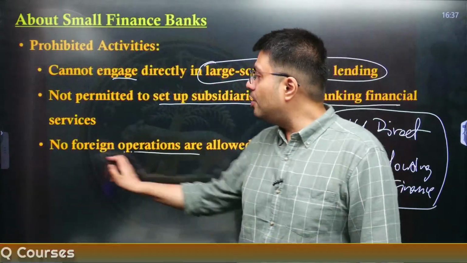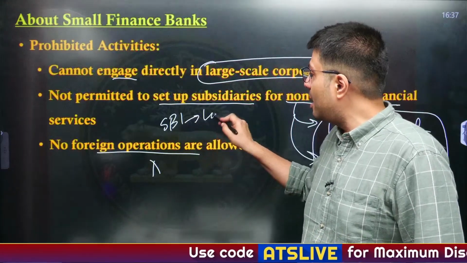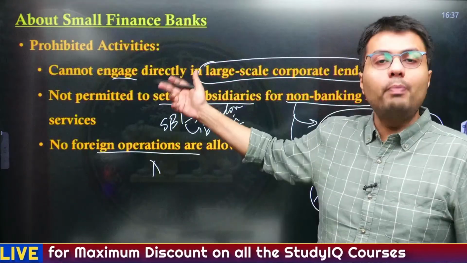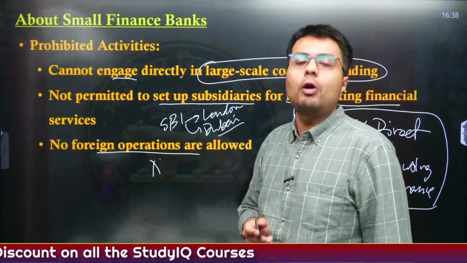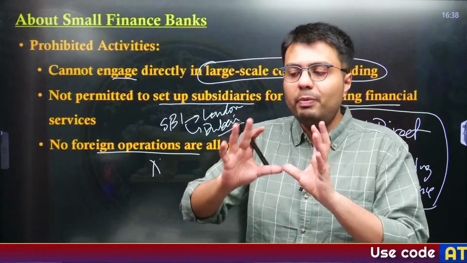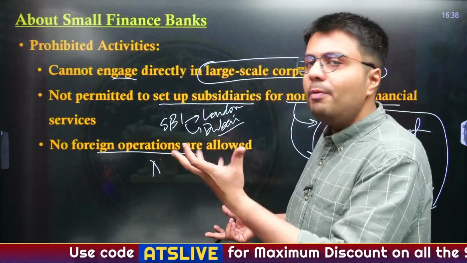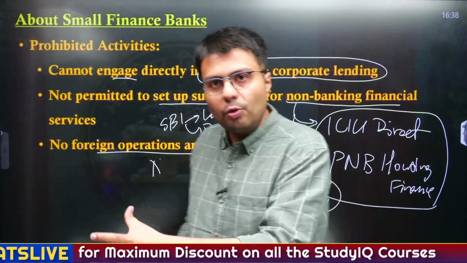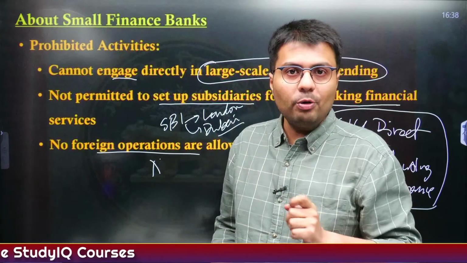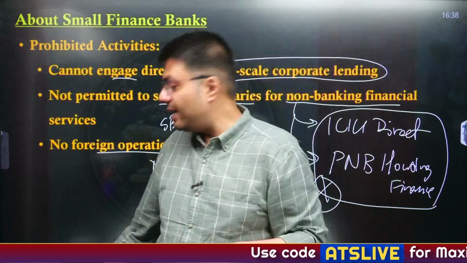Small finance banks can't have these kinds of subsidiaries. Also, foreign operations of small finance banks are not allowed. You will see SBI has a branch in London, SBI has a branch in Dubai, but you won't hear that small finance banks have a branch in foreign locations, because it is not permitted. These restrictions have been imposed because they cater to a certain section of people. These are not universal banks. Universal banks have many benefits which small finance banks don't. Small finance banks are under more restrictions because they cater to a particular sector. That is why they have to give away 75% of their total loans to priority sector. Understood?